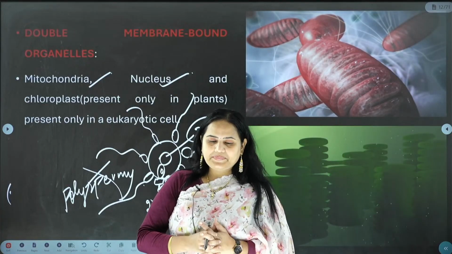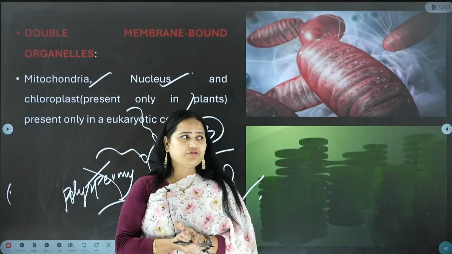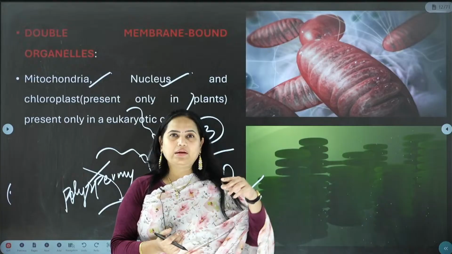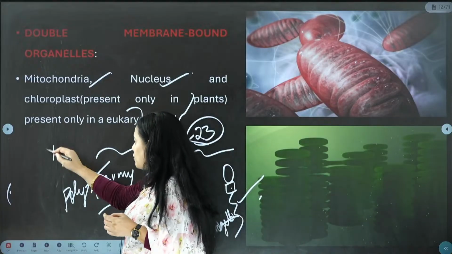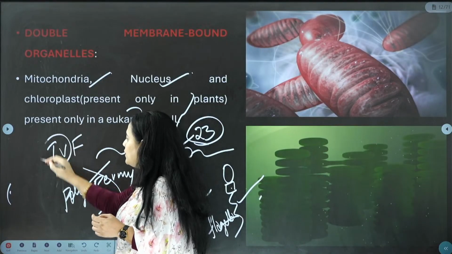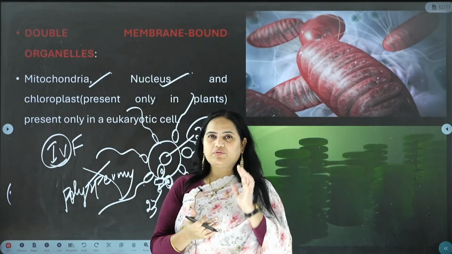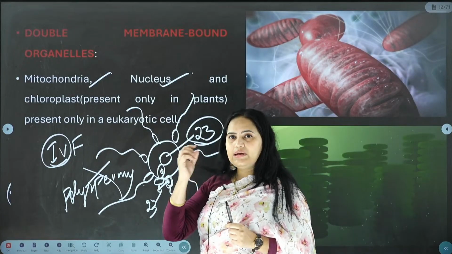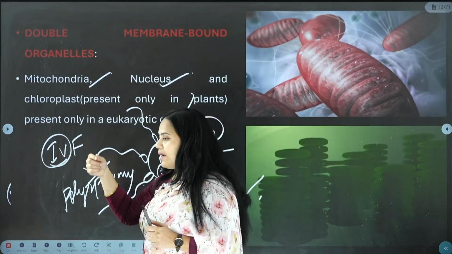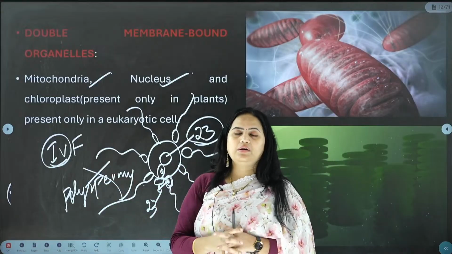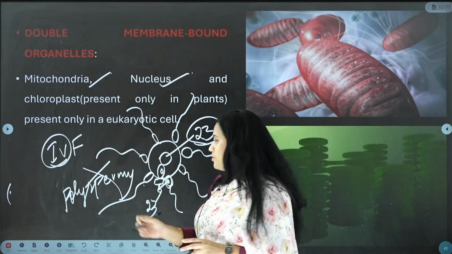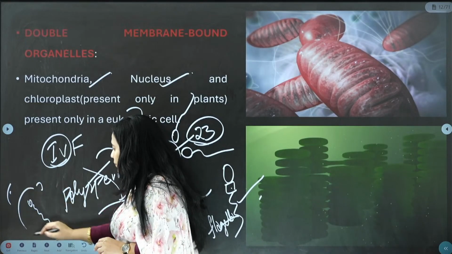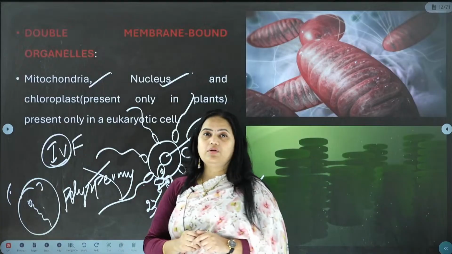So some students, while taking class in different institutions, have asked me one question. Ma'am, what if in IVF, in vitro fertilization, we call it in vitro. In vitro means glass in the Greek language. So in in vitro fertilization, what will happen? They naturally send the sperm, and the entire sperm enters into the ovum. It is not only the head part that goes, the entire sperm gets into the ovum. Then the mitochondria should be there.